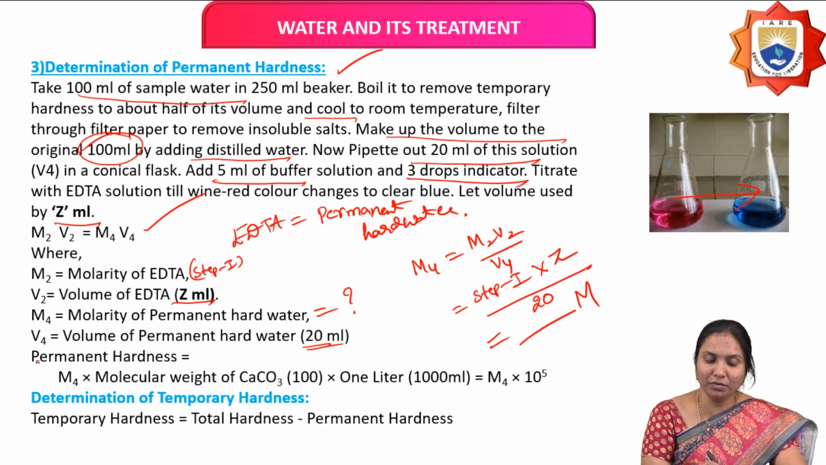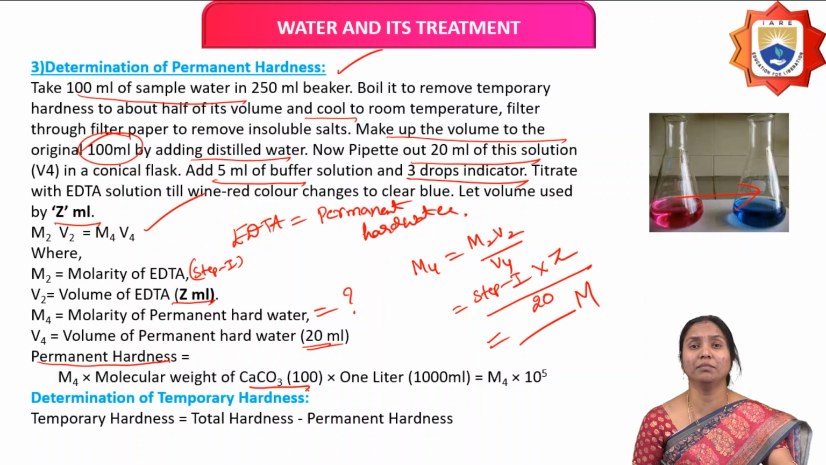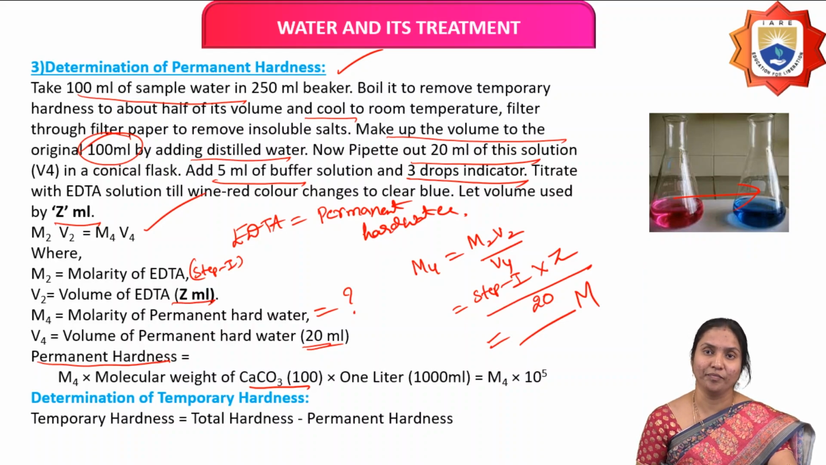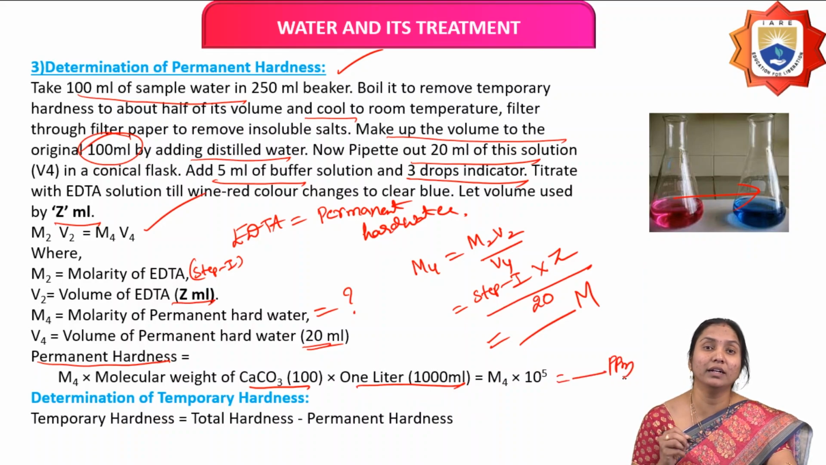Next we'll calculate the permanent hardness of water. So what is the formula? Permanent hardness equals M4 into 100 into 1000. Here M4 means molarity of permanent hard water and 100 means calcium carbonate molecular weight. So all the hardness concentrations we can convert into calcium carbonate. That's why we are taking 100, because it makes the calculation very easy. And total makeup solution is 1000 ml. So it's equal to dash ppm. So in this way you can calculate the permanent hardness of water by the EDTA method.